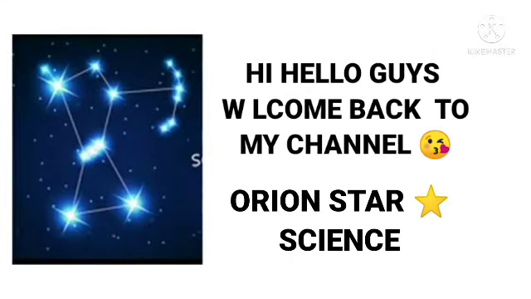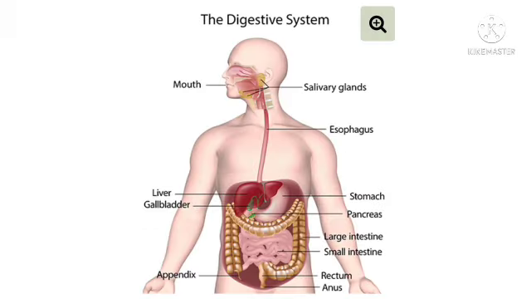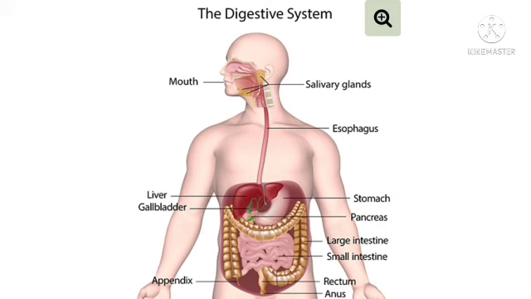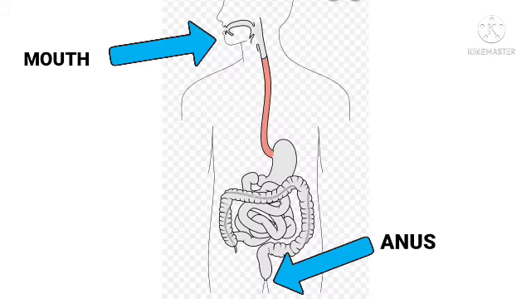In this video, we're going to see about the digestive system. In ordinary English, the word alimentary means pertaining to nourishment. The alimentary or digestive system includes all those structures that are concerned with the eating and with the digestion and the absorption of food. The system consists of an alimentary canal which starts at the mouth and ends at the anus.